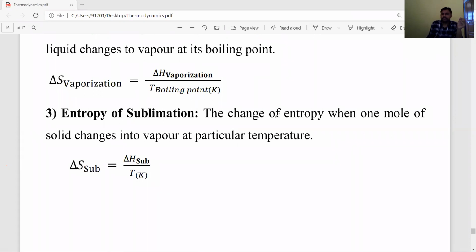Entropy of sublimation means the change of entropy when 1 mole of solid is converted directly into vapors, or the gaseous state. That is called sublimation. During this process, the entropy change delta S sublimation is equal to delta H sublimation, the heat required for sublimation, divided by temperature. Okay, so these entropy phase transformations are 3 types.